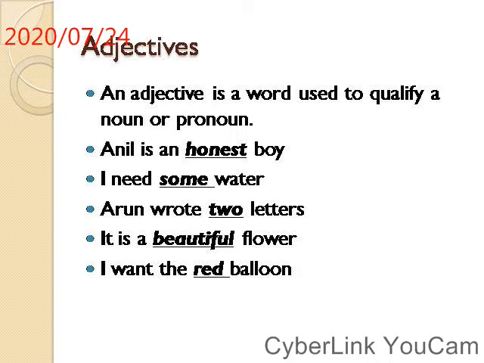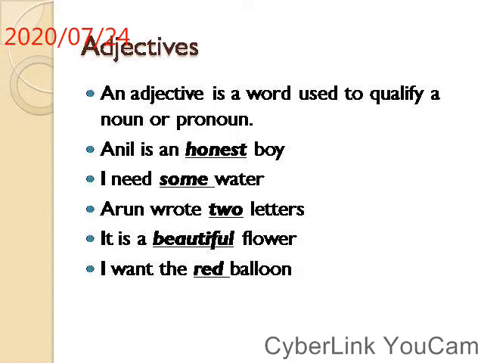It qualifies or modifies or tells the quality, degree, grade of a noun or a pronoun. It comes generally before a noun or pronoun. Sometimes it comes after the noun or pronoun also, but generally it comes before.